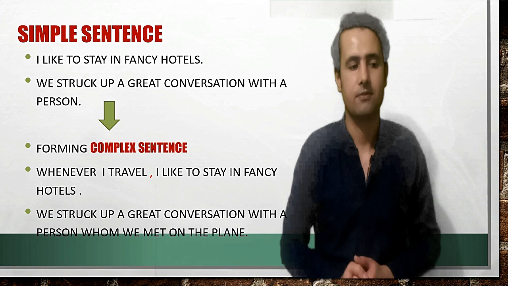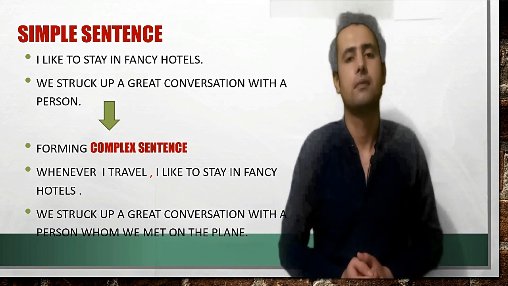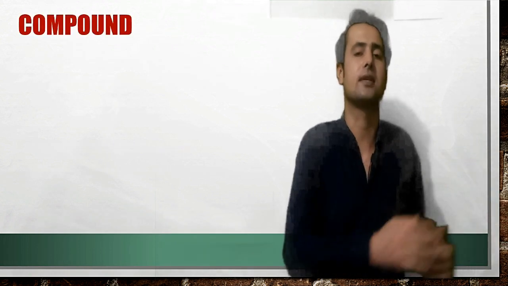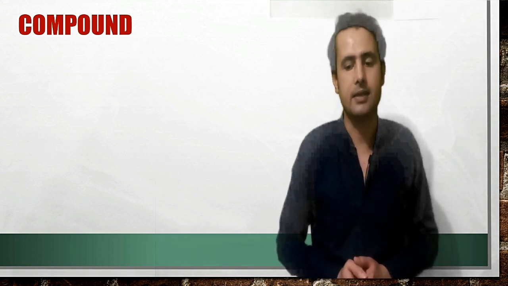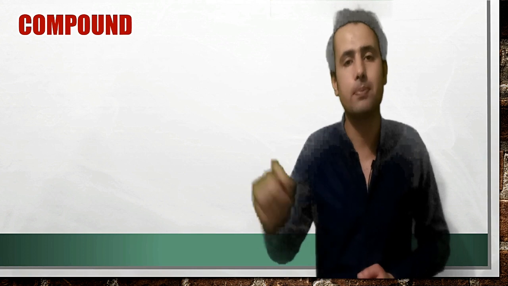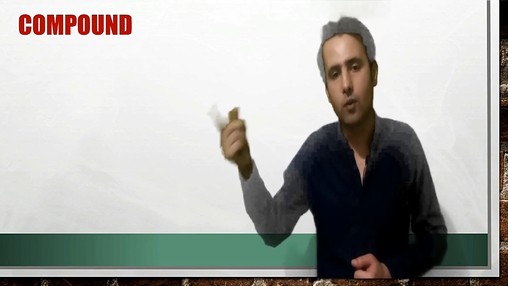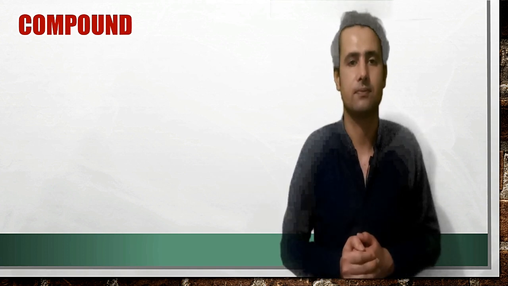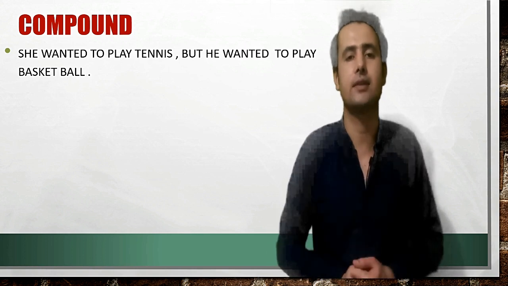Moreover, if we form a single sentence with two independent clauses, that gives rise to a compound sentence. She wanted to play tennis. He wanted to play basketball. These are two sentences which stand alone as independent thoughts.